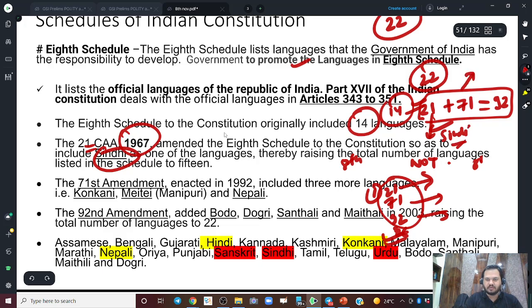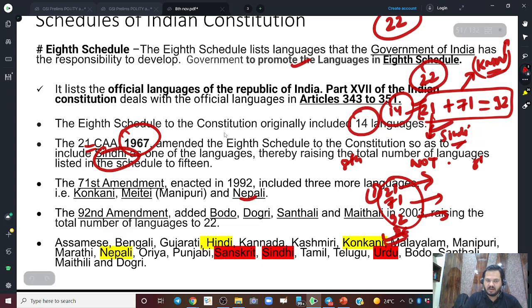Here we added three important languages, right? VKMN. Nepali is a language. You should remember it. Sometimes we think that Nepal is a country, so Nepali might not be spoken at that level in our country, and we would think it is not an official language of India. But there are a lot of Nepalis living in our country. This language is spoken even in the northern parts of Bihar, some parts of Uttar Pradesh, and even in the hilly states of Himachal and Uttarakhand, in a lot of districts. So we have included it in our 8th Schedule.